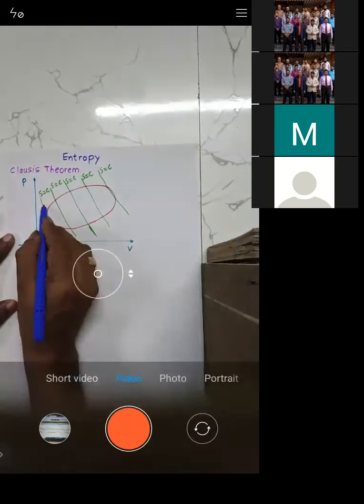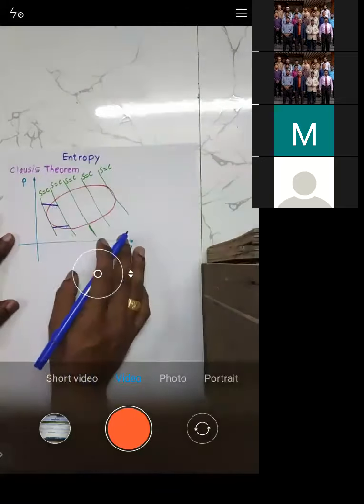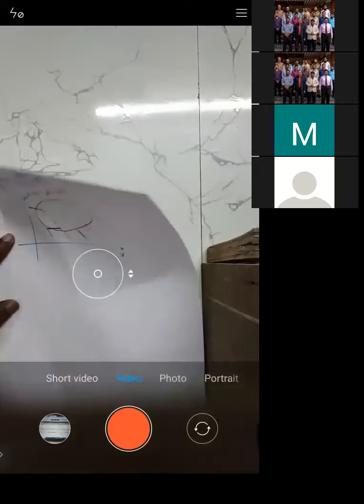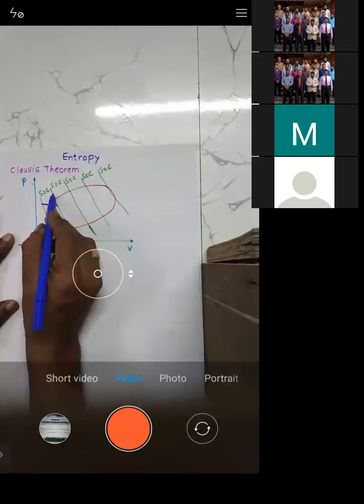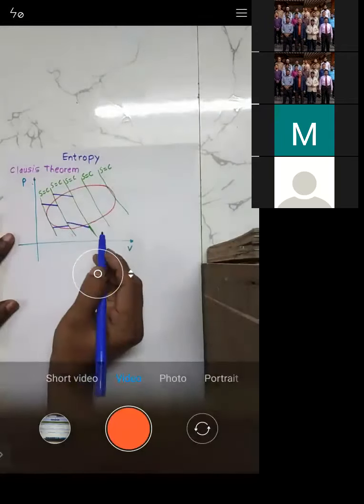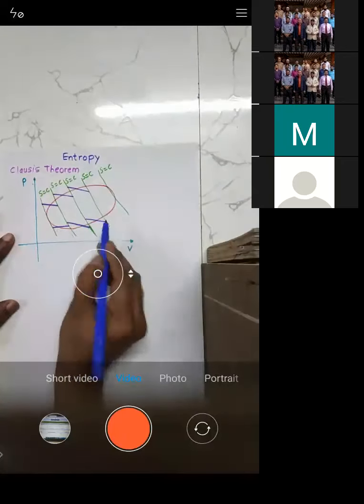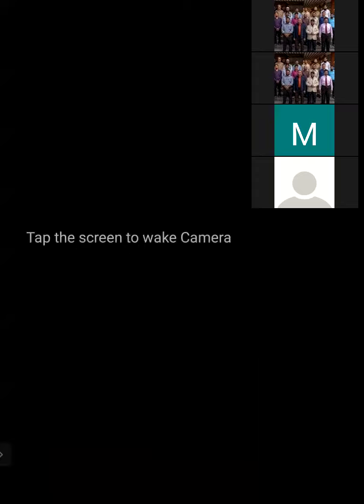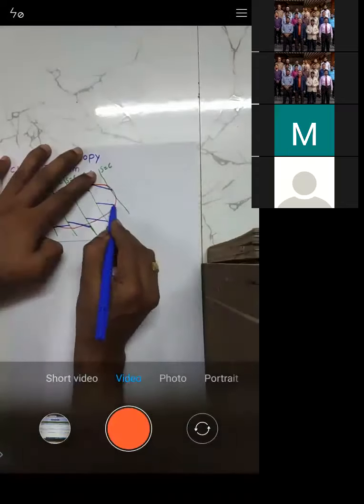isothermal process. So I will just draw a simple line like this. Similarly, I will draw a line like this, here also, and here also. Similarly, here I will draw a line like this. You can see here.